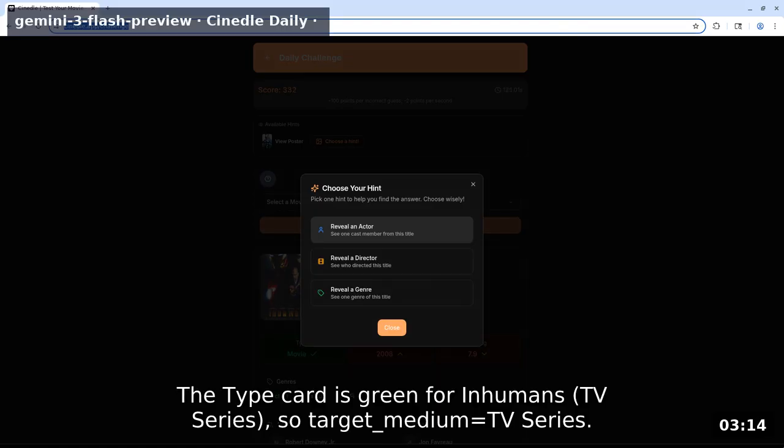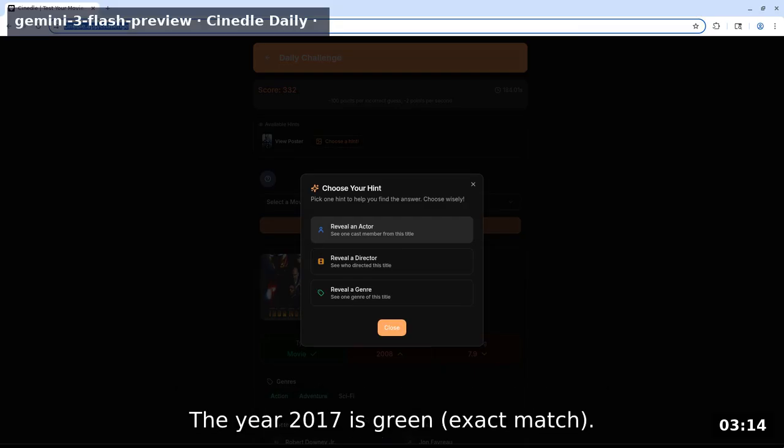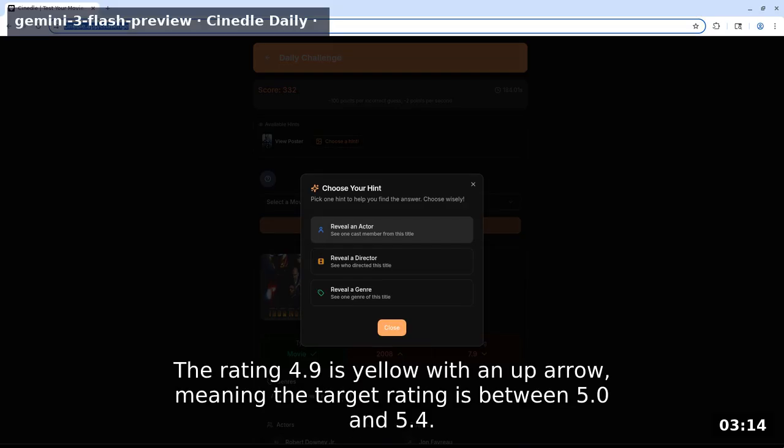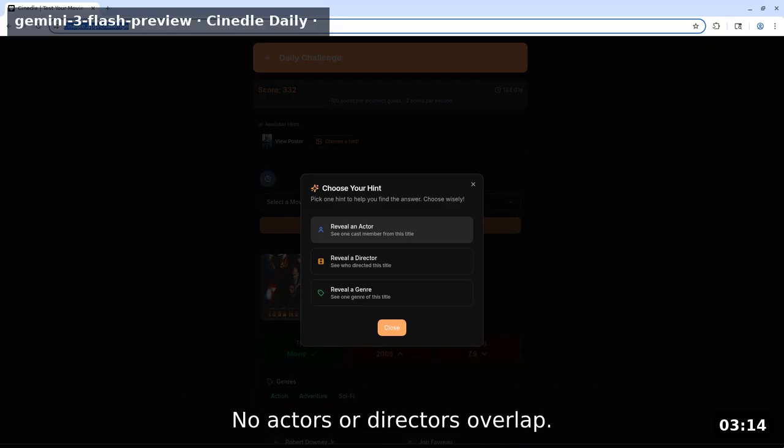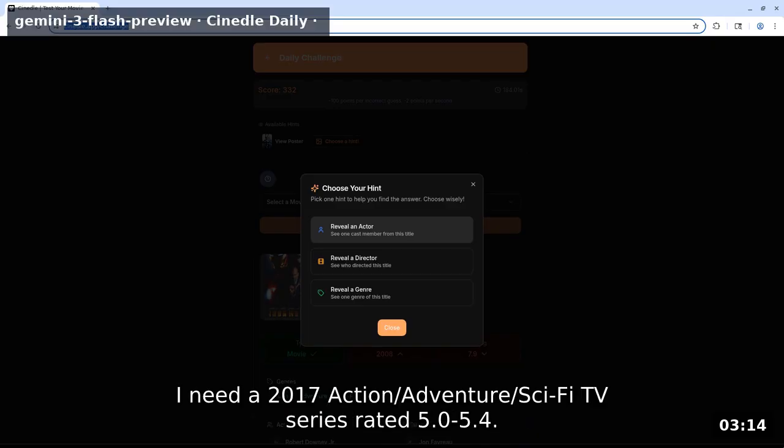The type card is green for Inhumans TV series, so target medium equals TV series. The year 2017 is a green exact match. The rating 4.9 is yellow with an up arrow, meaning the target rating is between 5.0 and 5.4. Action, adventure, and sci-fi are green, matching. No actors or directors overlap. I need a 2017 action/adventure/sci-fi TV series rated 5.0-5.4.